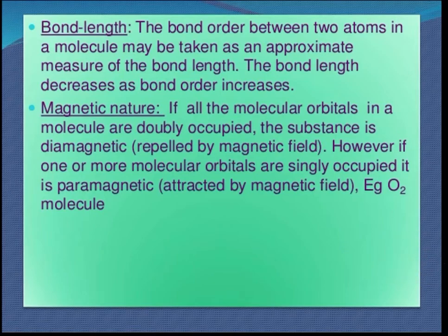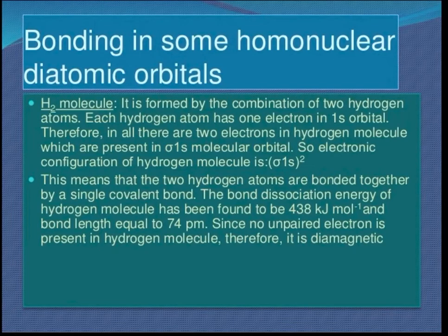So we will see how it is filled and why its properties are like that. Now, in your exam, all the questions will be asked together. Give the molecular orbital electronic configuration of O2 and describe its nature, its bond order and magnetic property and everything. So you need to prepare it that way. We will see how it is formed. We have the example over here.